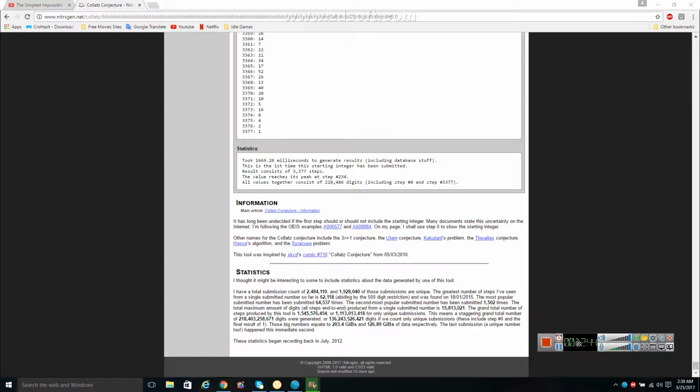These include step number 0 and the final result of 1. These big numbers equal 203.4, I'm guessing gigabytes, and 126.89 gigabytes of data respectively. The last submission, a unique number, happened this immediate second. I'm assuming that's me. These statistics began recording back in July of 2012. So I'm assuming that unique number was me, because I can't imagine that there's a lot of people using this tool right now.